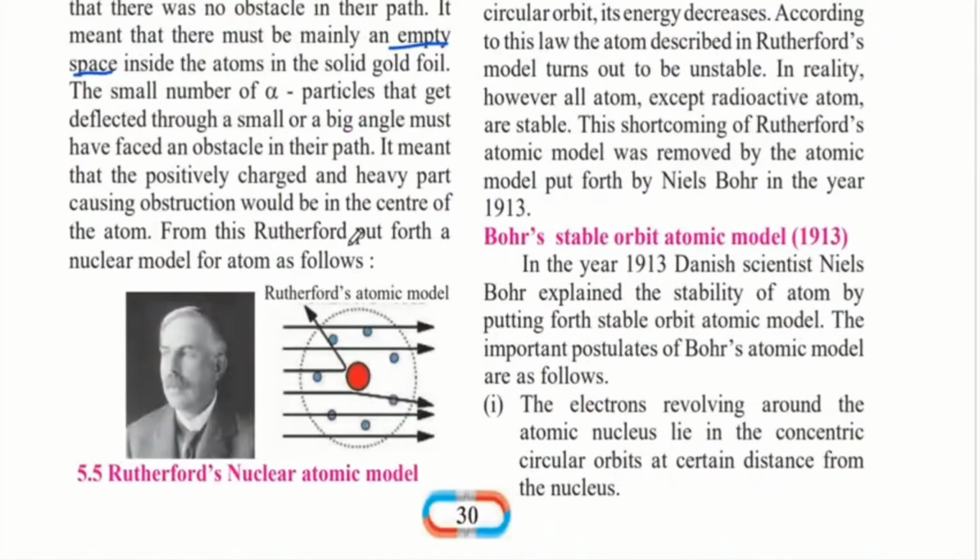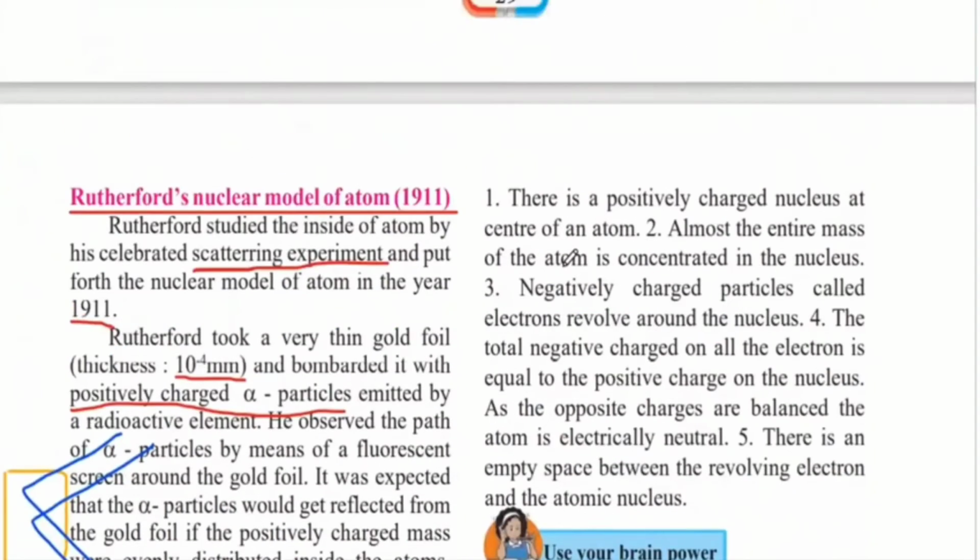From this, Rutherford put forth a nuclear model for the atom. So this is what Rutherford's atomic model looked like. In this we can see that most of the alpha particles are able to pass through, whereas some are deflected by a small angle, a few are deflected by a larger angle, and only 1 in 20,000 returned back. Now we will see all the points that Rutherford put forth.